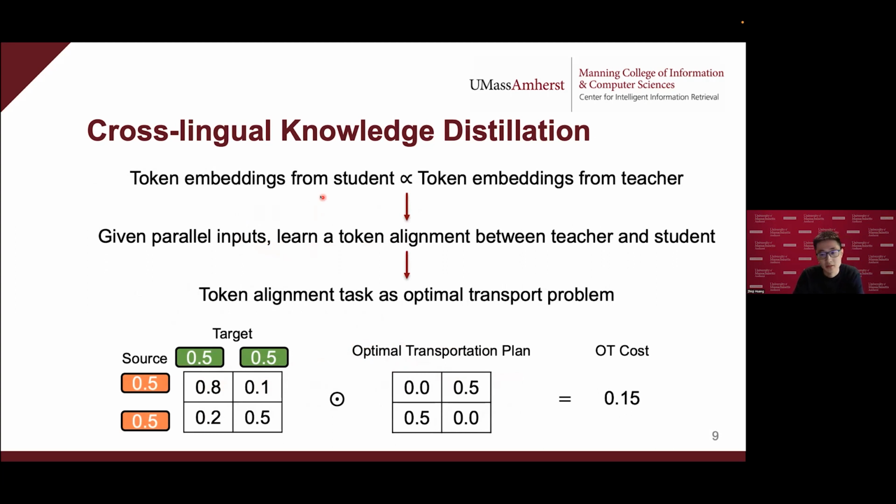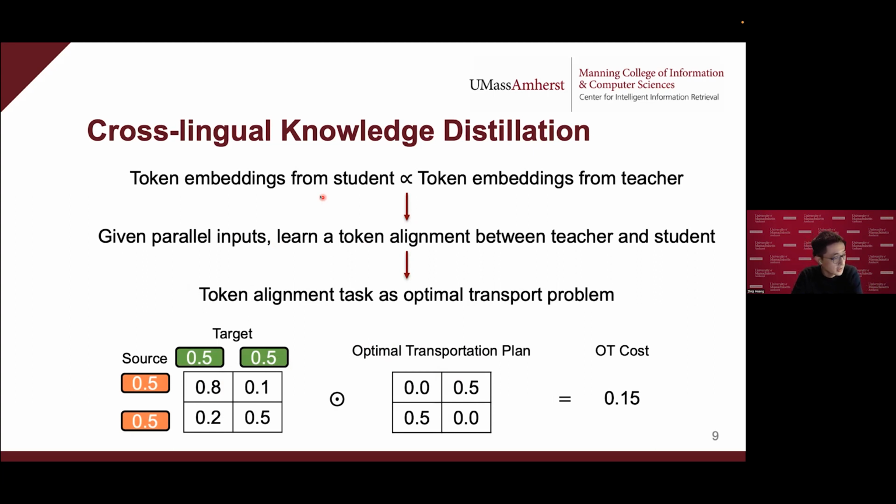So we convert the task of finding the token alignment into an optimal transport problem. Here is an example to explain the optimal transport problem. Suppose you have a source and a target place. In the source place, you have two warehouses, and each warehouse contains 50% of your product. You want to move all your product to the target place. In the target place, there are also two warehouses, and each warehouse can accept 50% of your product. And then we have a cost matrix here. Given this distribution of the product and the cost matrix, this is a very simple example.